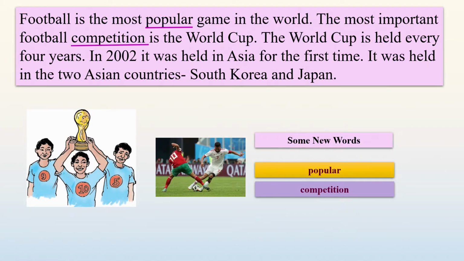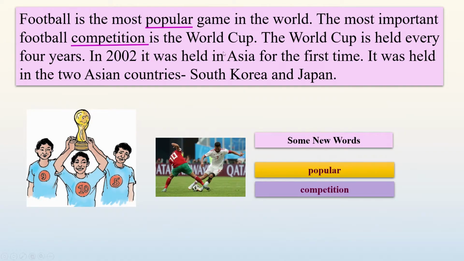So what is the meaning of competition? Yes, competition means finding out the best one from an event or an occasion. There is an occasion or event from where we select best team or best person. Okay, so that is the competition.